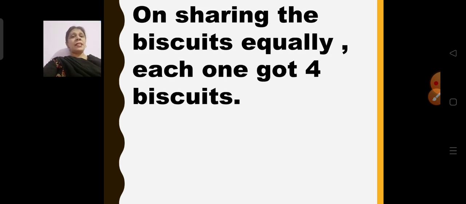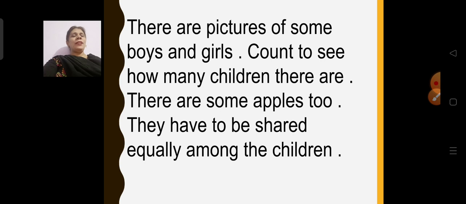On sharing the biscuits equally, each one got how many biscuits? 4 biscuits. Okay. So each one got 4 biscuits. So 4 plus 4 plus 4. So 4 3s was 12. Understood? Next.